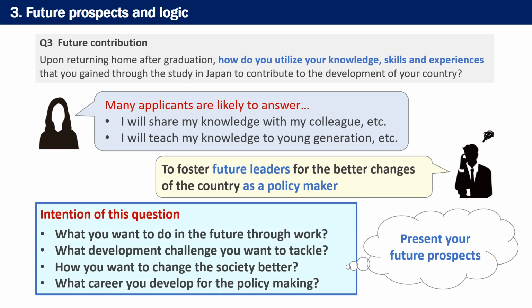Therefore, you should know that the intention of this question is what you want to do in the future through your work. To break it down further, for example, this question asks what development challenges you want to tackle, how you want to change the society for the better, and what career you want to develop for policymaking. So, these are the expected answers in this question and you are advised to present your own future prospects and contribution in line with the JDS objective. Clarifying your future prospects will be the foundation of other preparation.